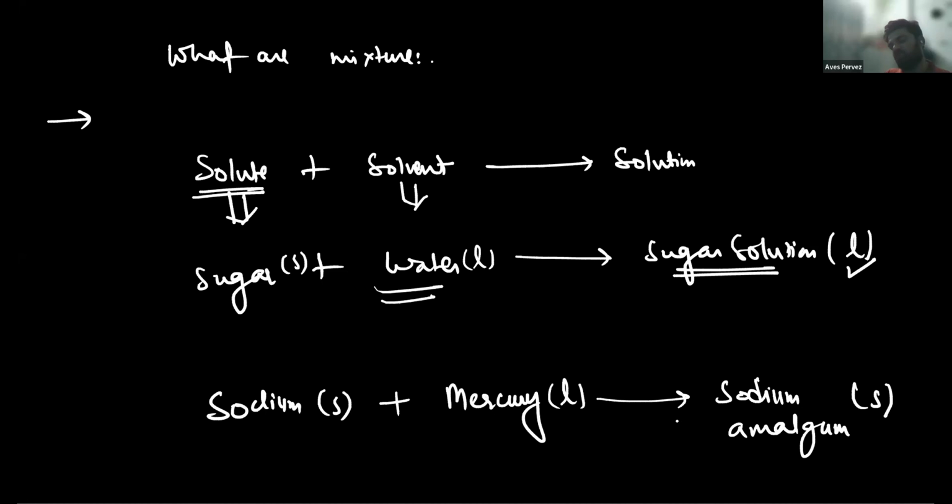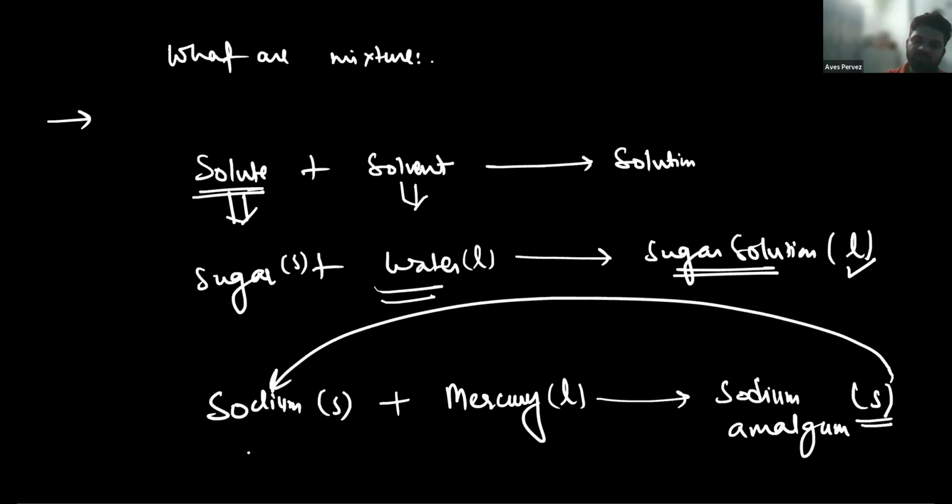So which one is the solvent here? Mercury is the solvent. Why mercury? Because it's liquid? No, not every liquid is a solvent. You have to check the state of the solution. If the solution is solid, whatever is solid is the solvent. So here sodium is the solvent, and mercury is the solute.